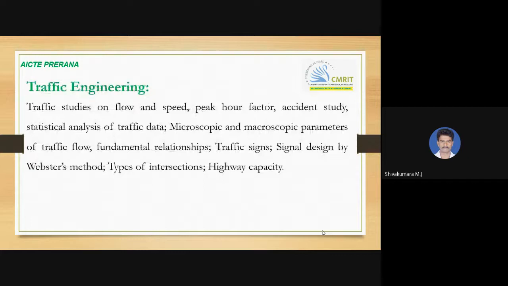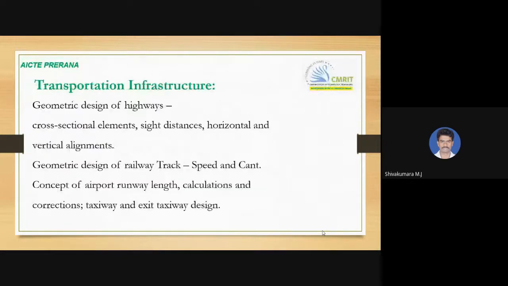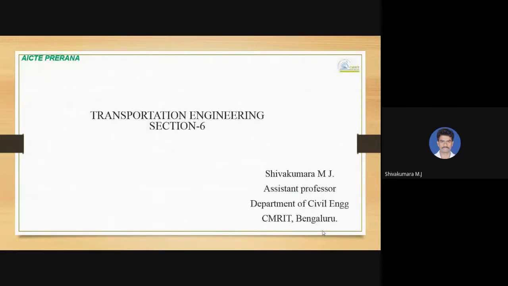The next subject is traffic engineering. Traffic studies on flow and speed, peak hour factor, accident study, statistical analysis of traffic data, microscopic and macroscopic parameters of traffic flow, fundamental relationships, traffic science, signal design by Webster's method, types of intersections, and highway capacity are what we are going to study under traffic engineering. So totally, these three subjects come under Section 6, transportation engineering.